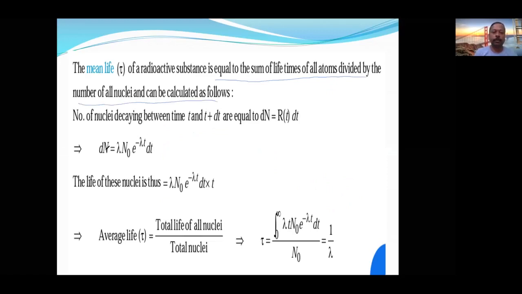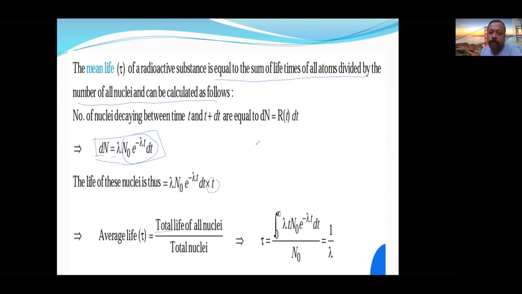Here dN is about the total number of nuclei, this is one nucleus, and this is the disintegration constant. So the life of these nuclei is this. This is one particle's life, like that, how many, into t. Average life is equal to total life of the nuclei.